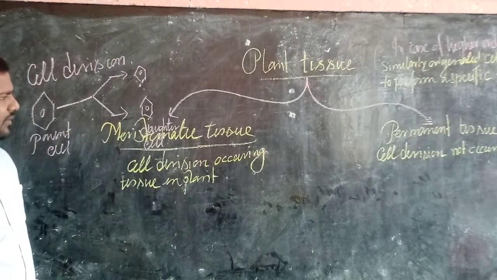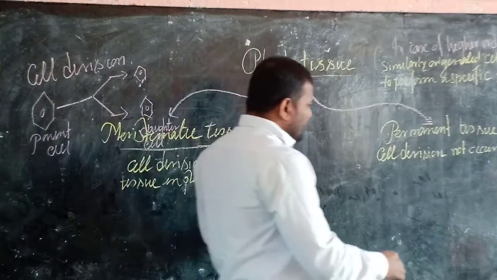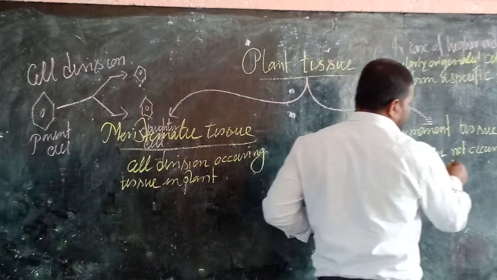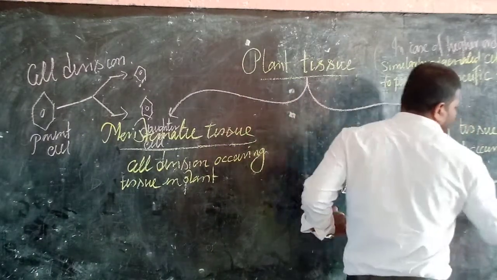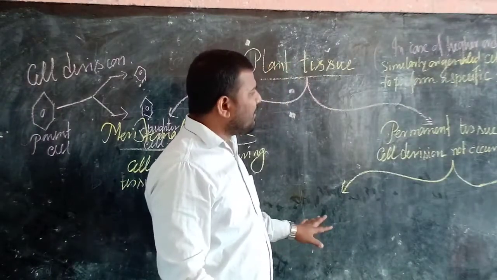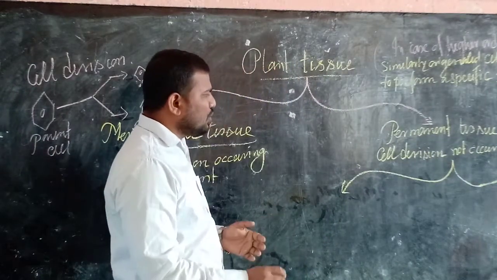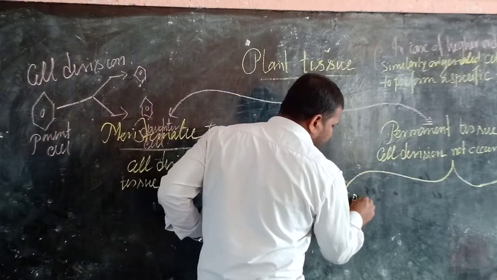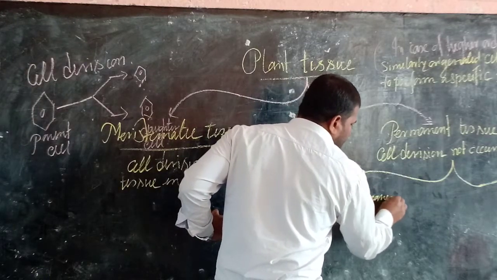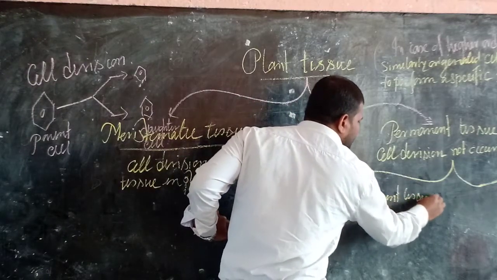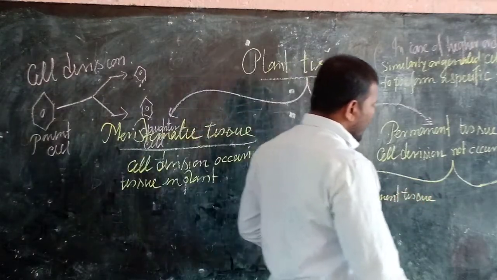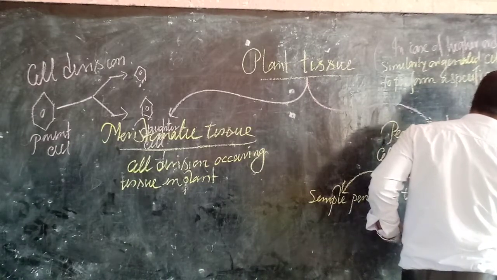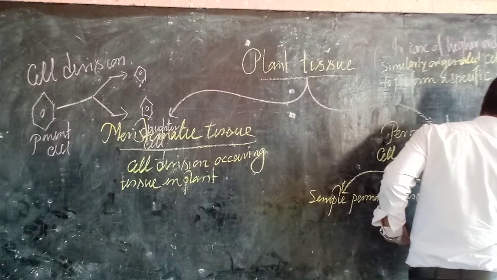Next, now the permanent tissue are classified on the basis of cell shape and mode of function performed by them. So on the basis of the function and the cell shape, the permanent tissue are classified into two categories. Simple permanent tissue, and another one is the complex permanent tissue.